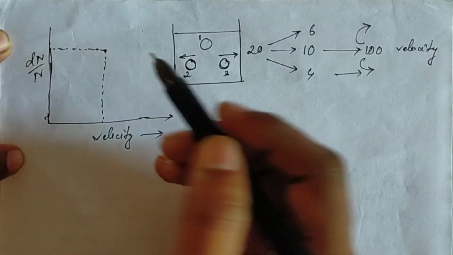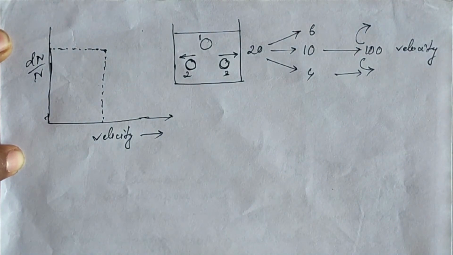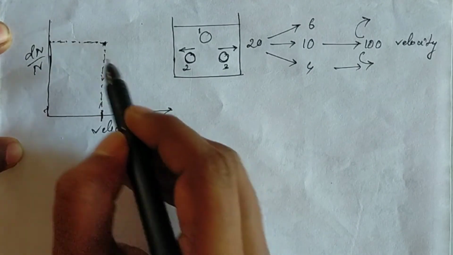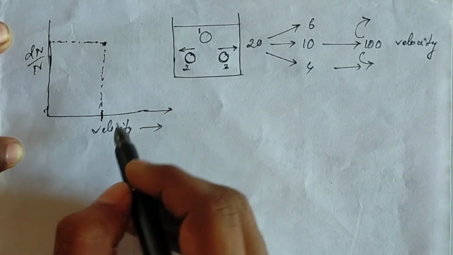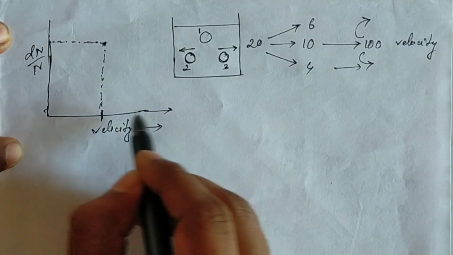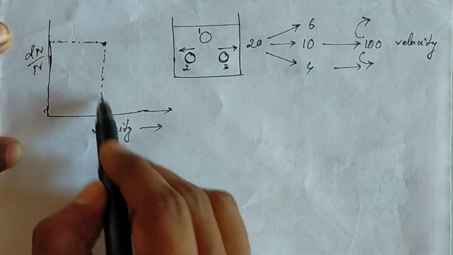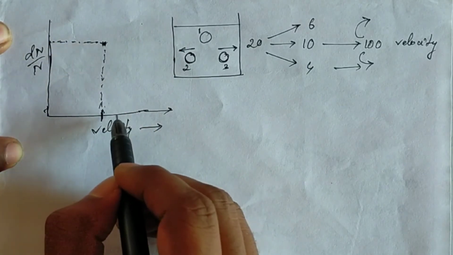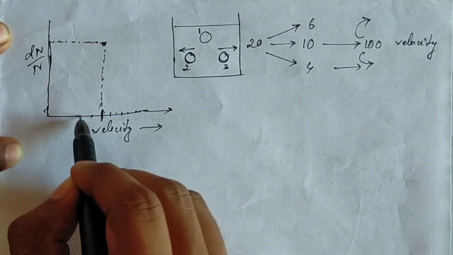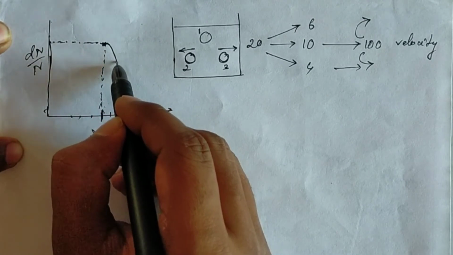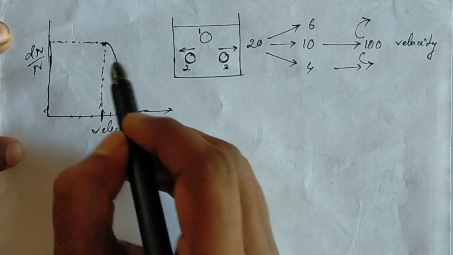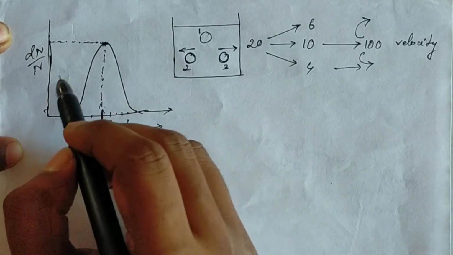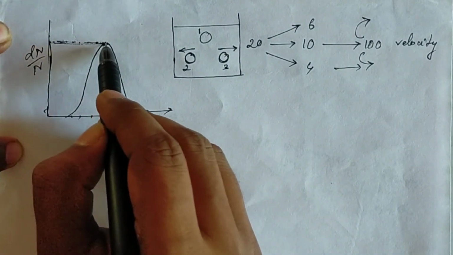So there are a maximum number of molecules which have a certain velocity, and some other fraction of molecules which have more velocity than this most probable velocity. That means there will be some other velocities in which the other molecules will move. Okay, so this is the most probable velocity.